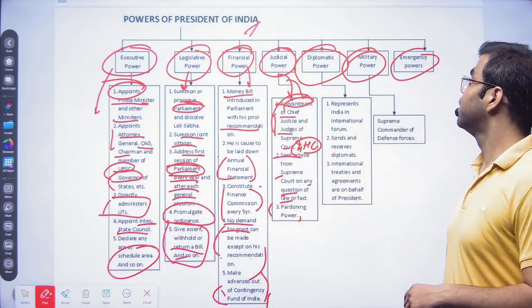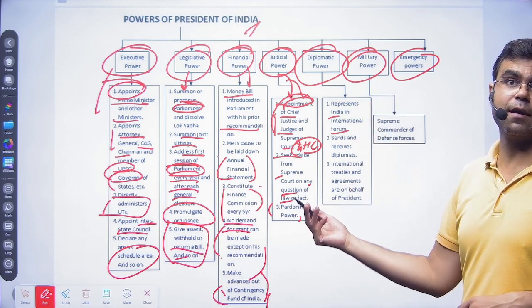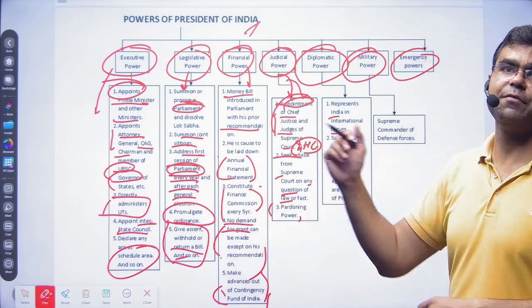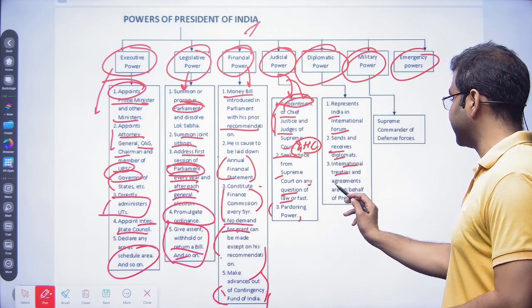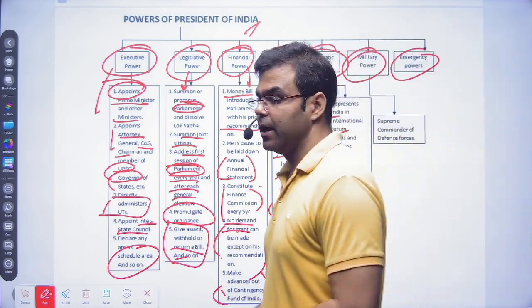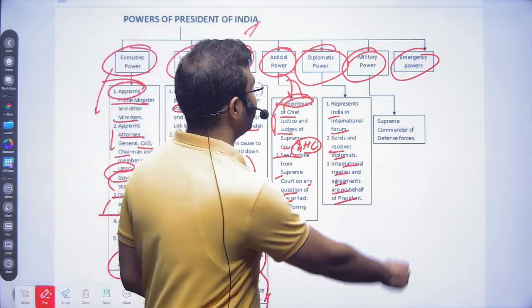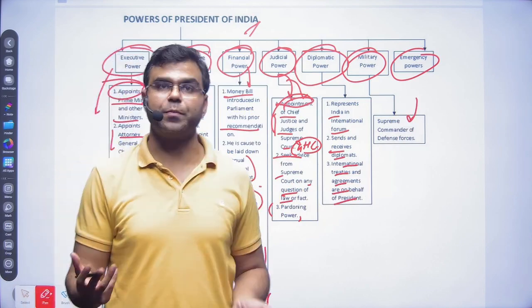Diplomatic power: the President represents India in international forums because he is the first citizen of India and the head of state. So obviously he will be representing India. He sends and receives diplomats, and international treaties and agreements are signed on behalf of the President. Military power: he is the supreme commander of all three forces.